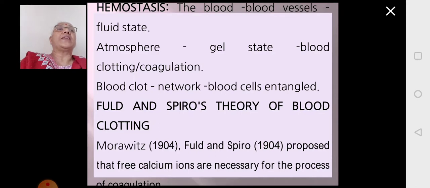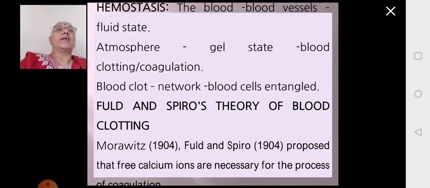The blood in the blood vessels is in a fluid state, and when a blood vessel is cut and the blood is exposed to the atmosphere, it converts into a gel state and brings about clotting of the blood, which is also called coagulation, and this happens in order to stop the flow of the blood.